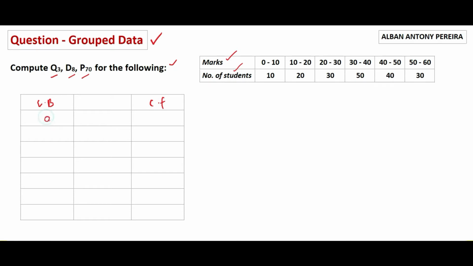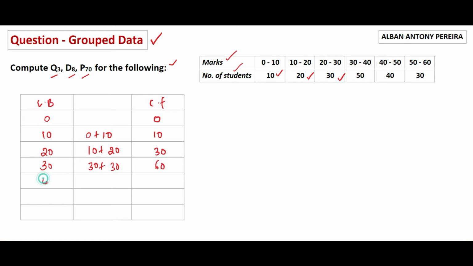So class boundary, when it is 0, cumulative frequency is also 0. Class boundary is 10. 0 plus 10 is equal to 10. Next one is when class boundary is 20, 10 plus 20 is equal to 30. When class boundary is 30, 30 plus 30 is equal to 60.